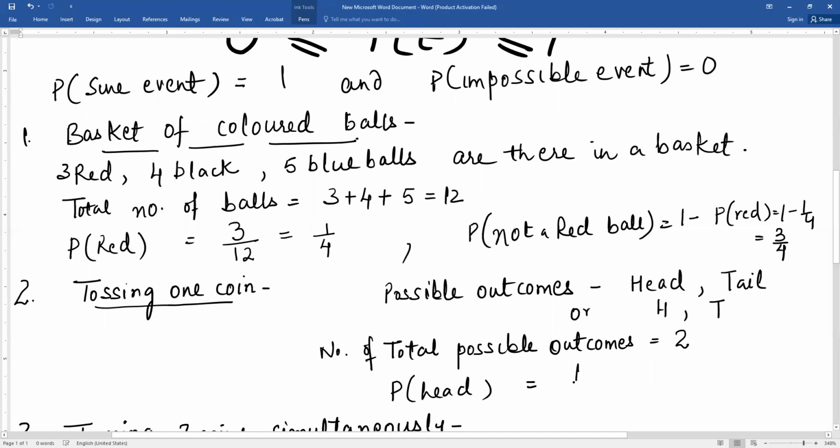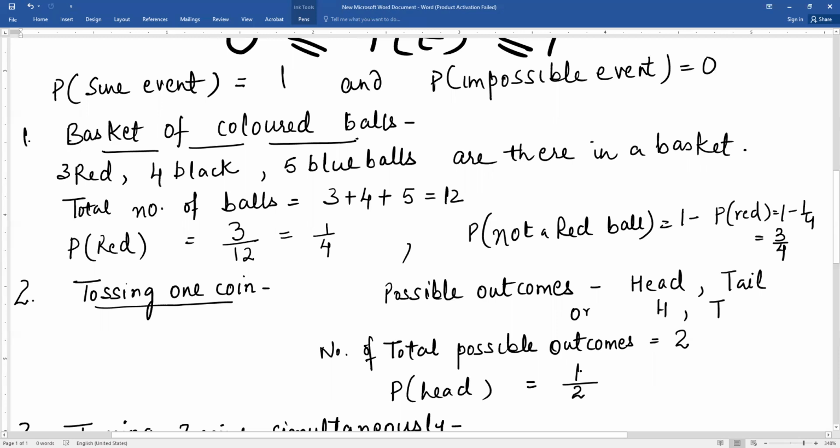The favorable outcome of getting head is 1 upon total 2. Hence the probability of getting head in a single toss of one coin, we get 1 by 2. Similarly, probability of getting a tail is also 1 by 2.